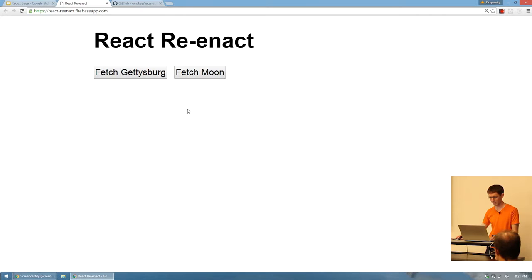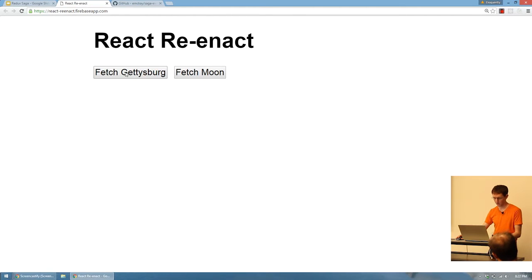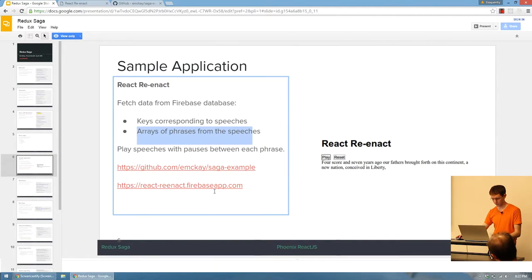We can hit reset and start over. If we hit reset while something is playing, then it will stop playing it and reset. So we don't want the play actions to continue because that would mess things up because we've reset our state whenever we hit reset. So that's how it works.